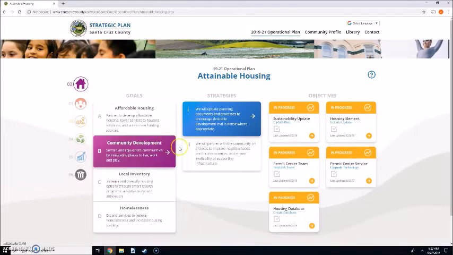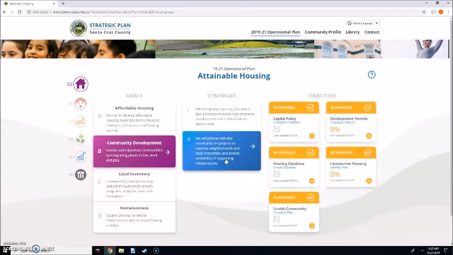Here's community development. It says we will partner with the community on projects that improve neighborhoods and local economies and ensure the availability of supporting infrastructure. And those are our objectives that tie into that strategy and that goal under that focus area.